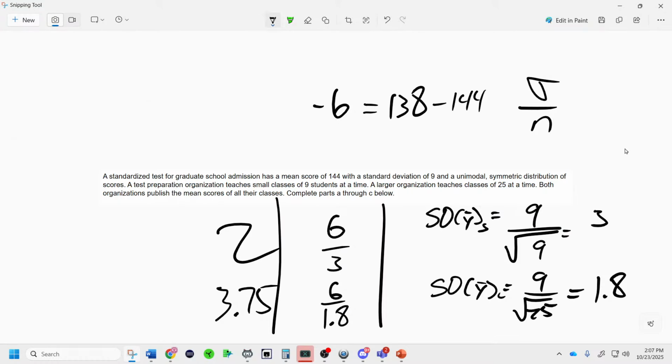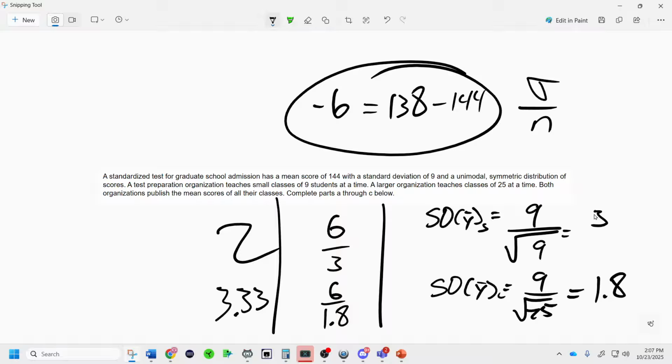No, 3.3. That makes more sense. Okay. There you go. That's how far, and we're just figuring out first up top here how far it is away, and then we're dividing by. We're literally doing y bar minus the mu divided by the standard deviation of y bar equals z-score.